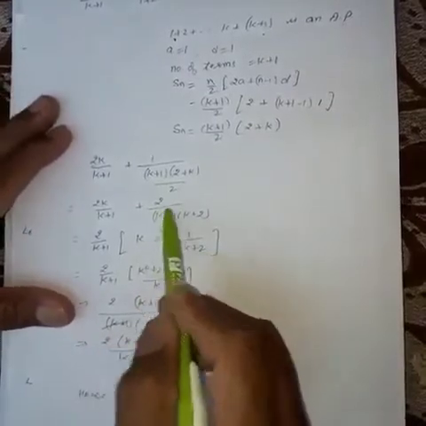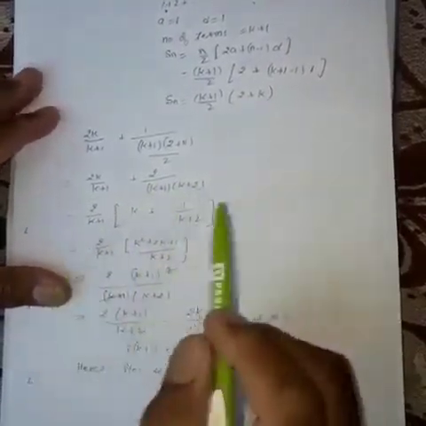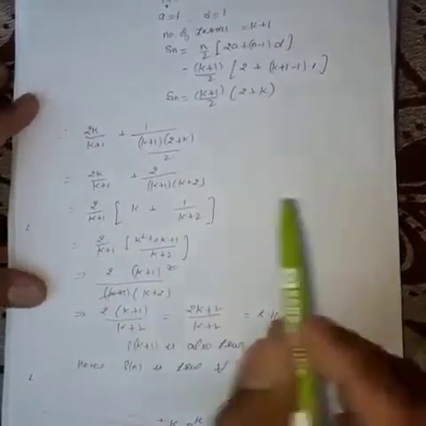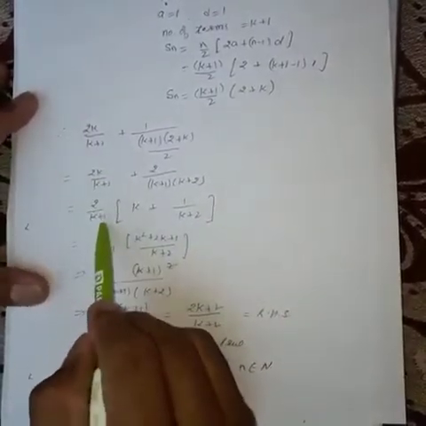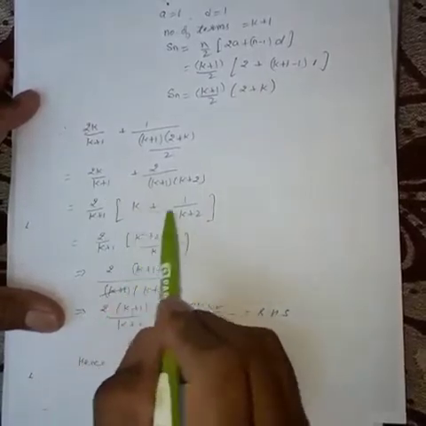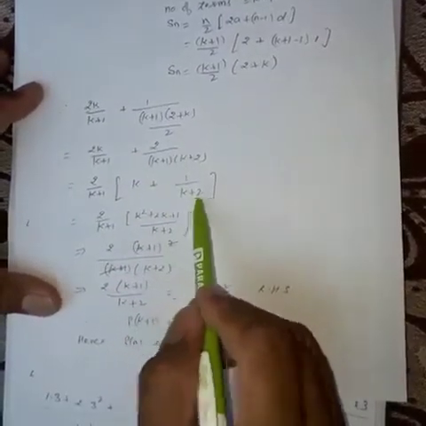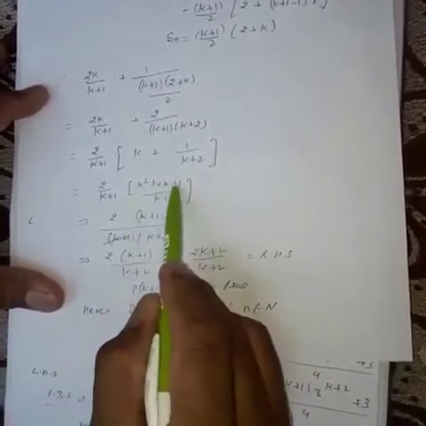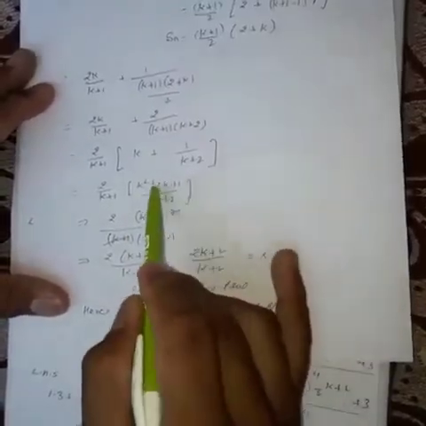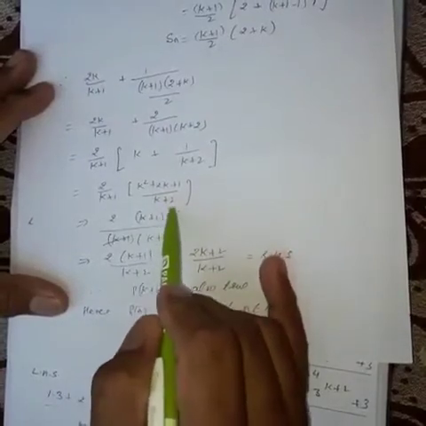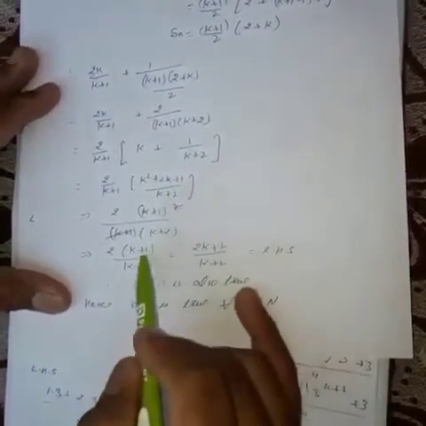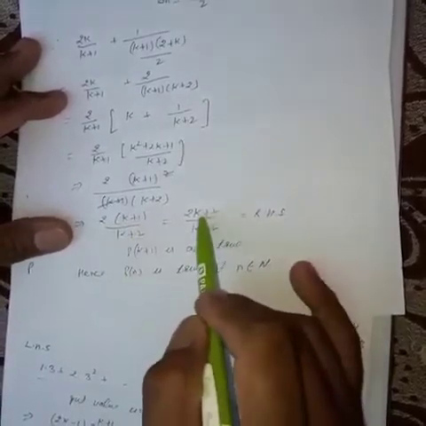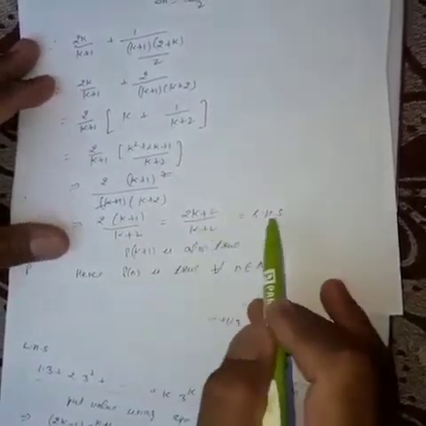You can simplify, and before taking LCM you have to take common, then simplification will be easy. So taking 2 upon k plus 1 common, we are left with k plus 1 upon k plus 2. Now take LCM, and this term you can apply the identity. This is k plus 1 whole square. You can simplify, and it is 2 into k plus 1 upon k plus 2, 2k plus 2 upon k plus 2, which is right hand side.